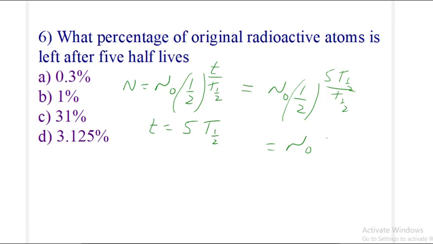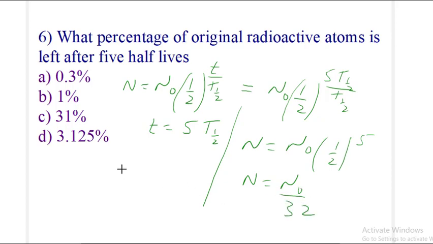What we are left with is n equals n0 into half raised to 5. So 1 upon 2 raised to 5 is actually 1 upon 32, since 2 raised to 5 is 32. So we get n equals n0 into 1 upon 32.